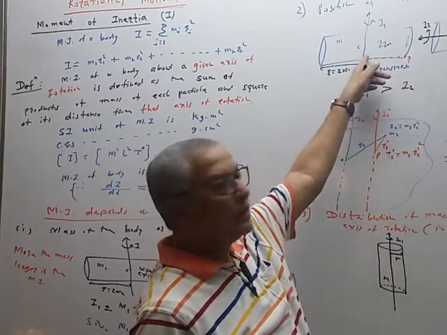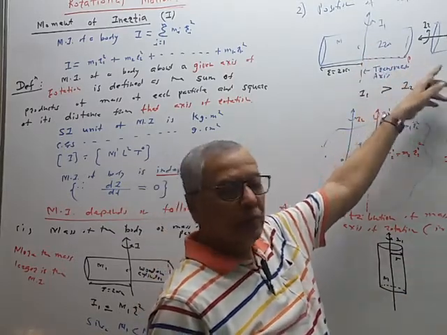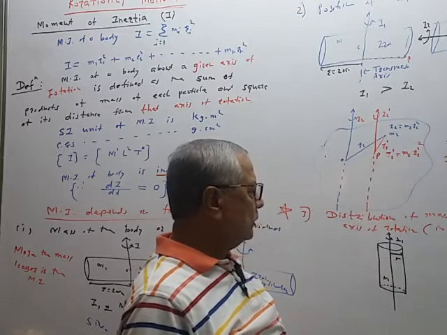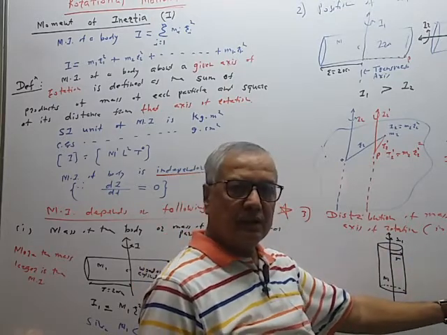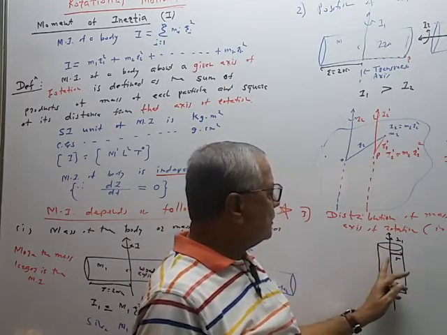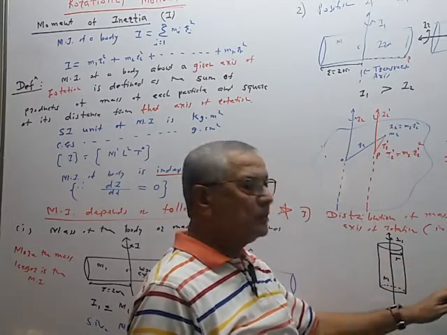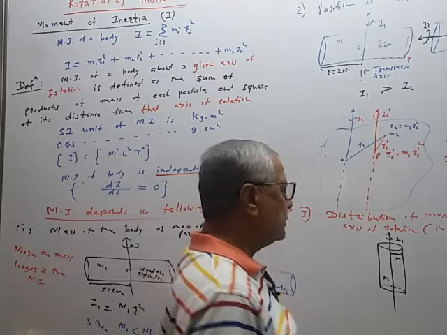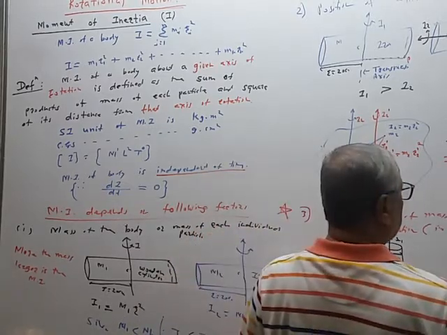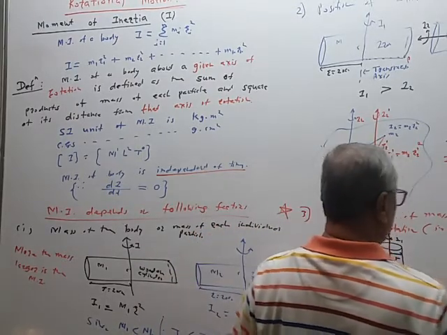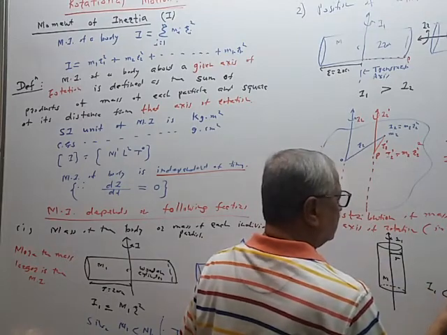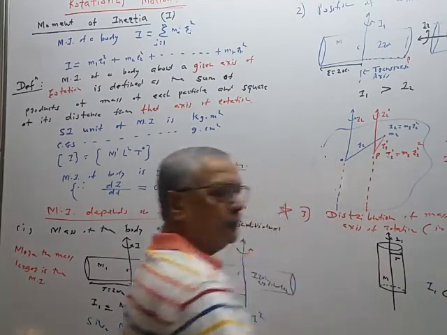Here the axis was vertical, there the axis was horizontal. Here we have changed it a little. So the axis is vertical passing through the center. Mass is distributed only up to the 5 centimeter. Mass is distributed up to the 20 centimeter from the given axis of rotation. So this moment of inertia is I2, and therefore I1 is less than I2.